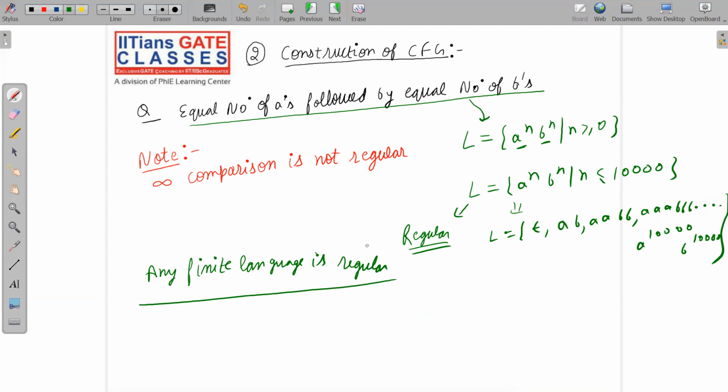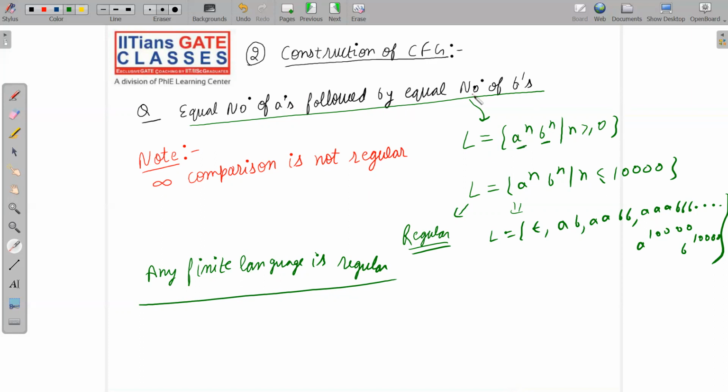Since this is a basic course, not an advanced course, I'm not going into the proof of all these things, but you have to remember this fact: any finite language is regular. You just say any finite language, and I will say that it will be regular. I hope I have made the point clear to all of you. So please remember infinite comparison. In a finite language, we will have a finite number of comparisons only, so there will be no problem. But whenever we have infinite comparison, then it won't be regular. Like equal number of A's and equal number of B's, or equal number of A's, B's, and C's, and so on. Whenever we have comparison, the language will not be regular.